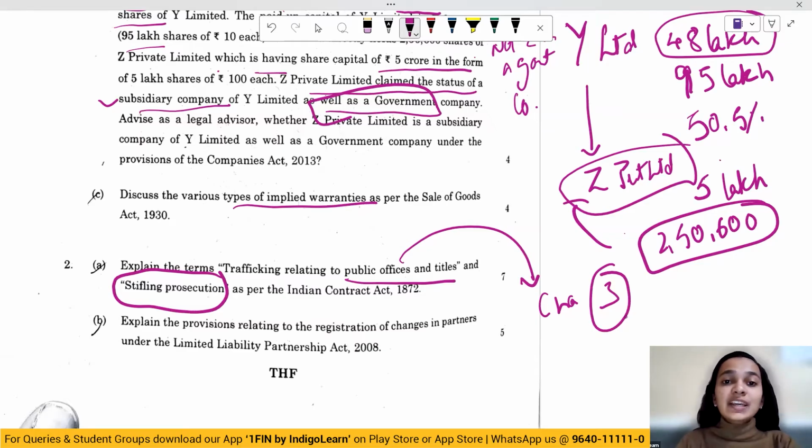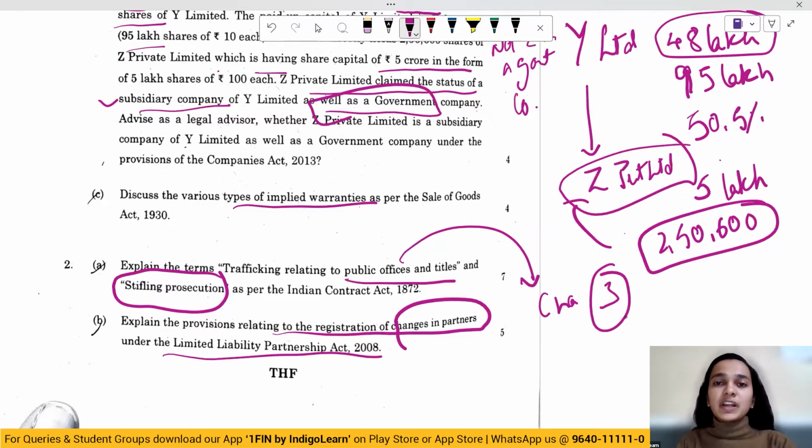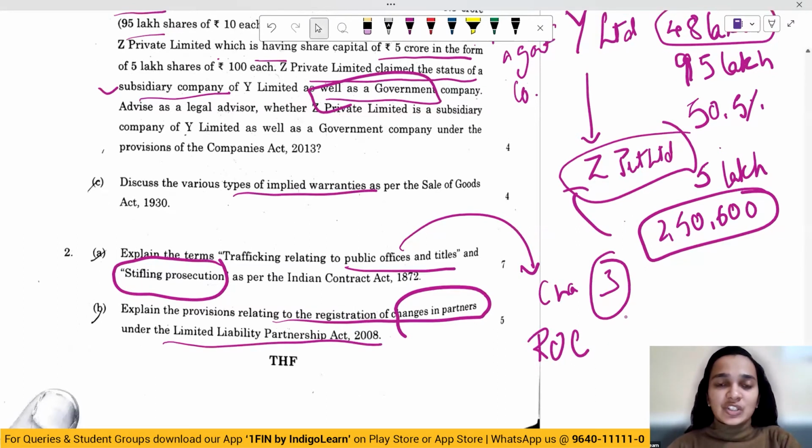The next question is from LLP Act. Explain the provisions relating to the registration of changes in the partner under the Limited Liability Partnership Act. So whenever there's a change in the partner, information has to be sent to the registrar of companies, and even if there's a change in the name or address of the partner, all of the details have to be sent to the registrar within the time specified. So again, a direct question.